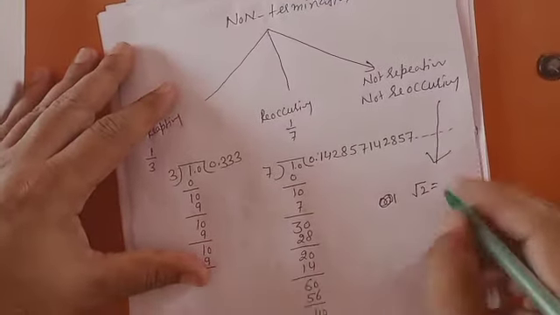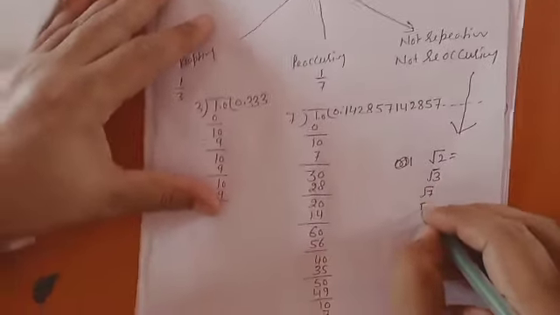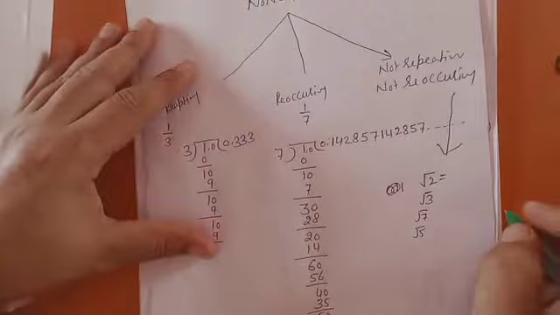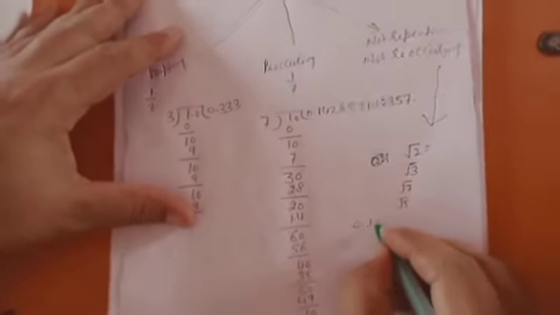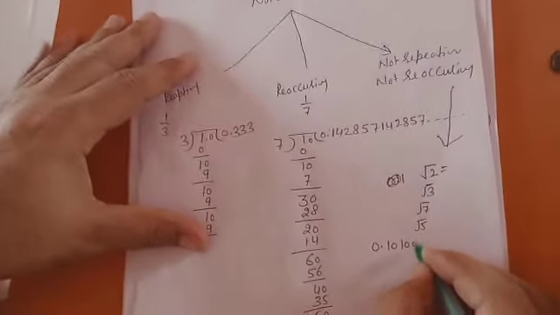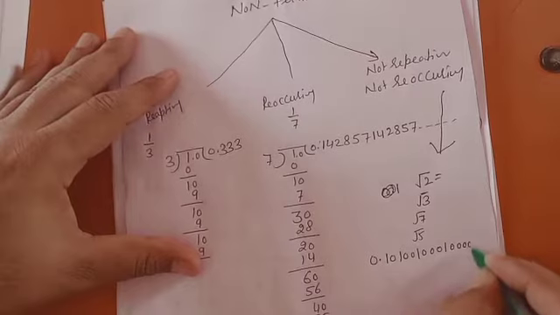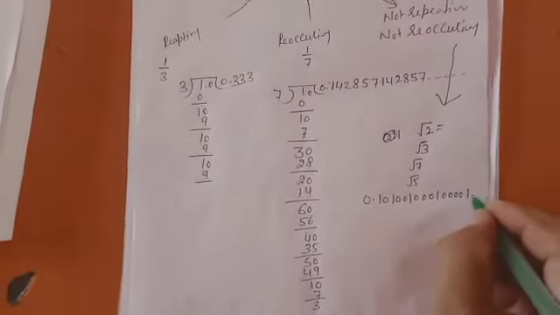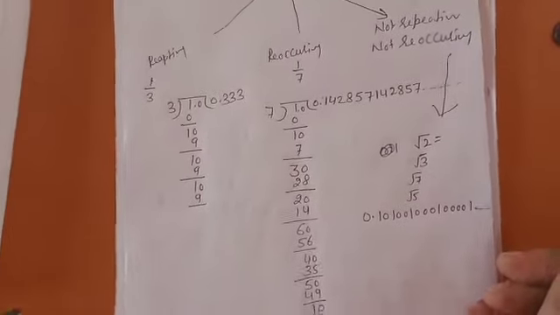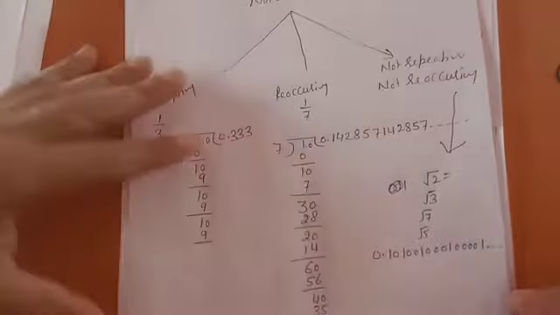So this type of number is under root 3, under root 7, under root 5, or you can say like this, 0.101001001, 4 times 0, then 1. This type of number is non-terminating, non-repeating, non-reoccurring. So these 3 types are given.